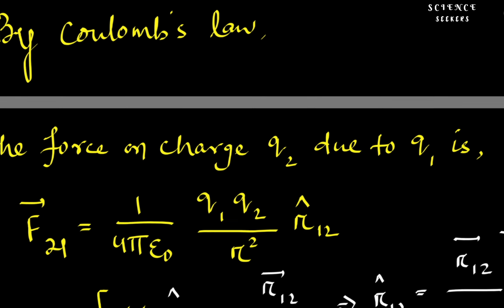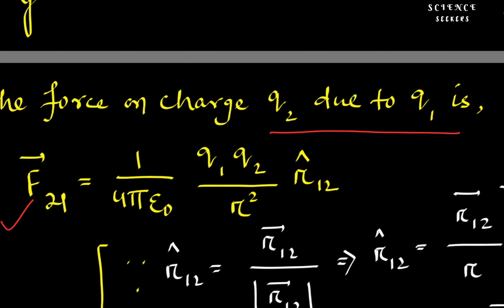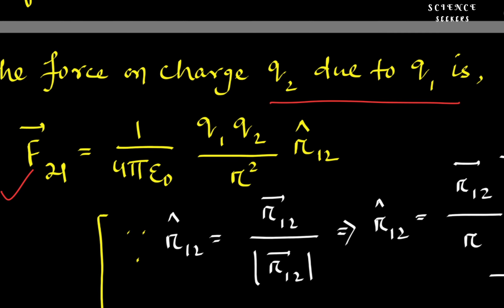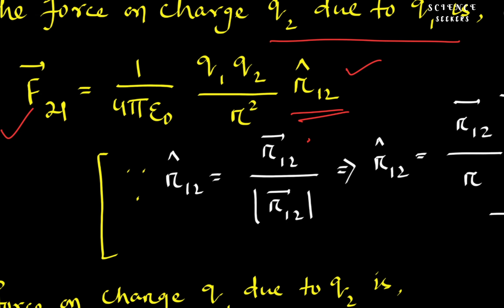Using Coulomb's law, the force on the charge q2 due to q1, that is F21, equal to 1 by 4 pi epsilon naught q1 q2 by r square into r12 cap, where r12 cap equal to r12 vector divided by the mod of r12 vector. So r12 cap equal to r12 vector divided by r.